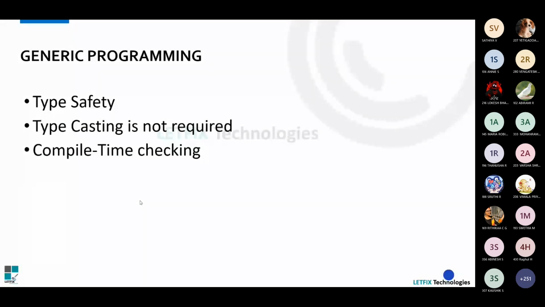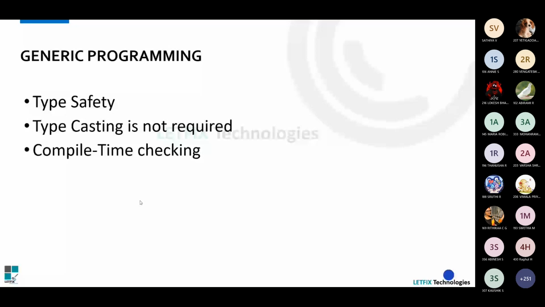Now we have only some time, so let's conclude with generic programming. Generic programming is not a big concept, but it is a very important one to look into. The scenarios where we go for generic programming are when we are working with real-time objects, and the sole purpose of a programming language is to automate things. We are not going to manually do any process; we automate whatever needs to be done.